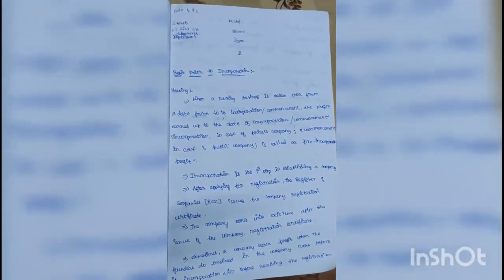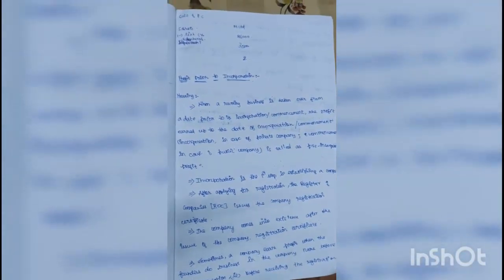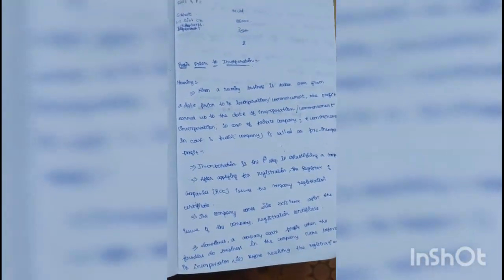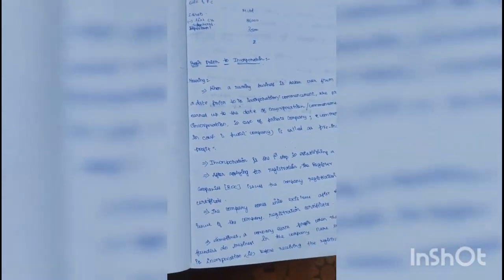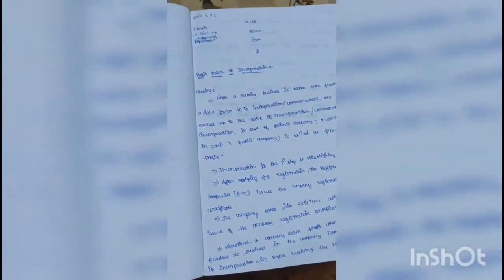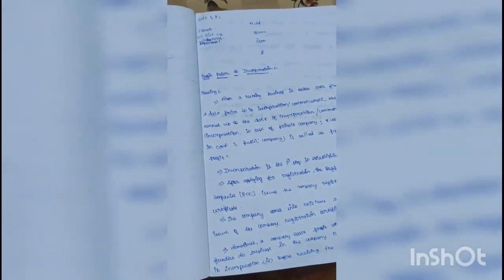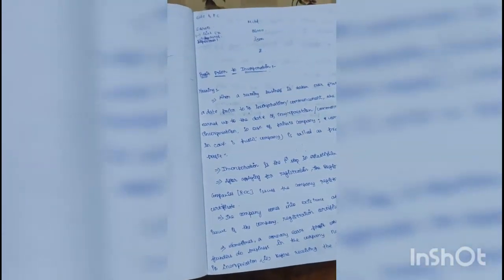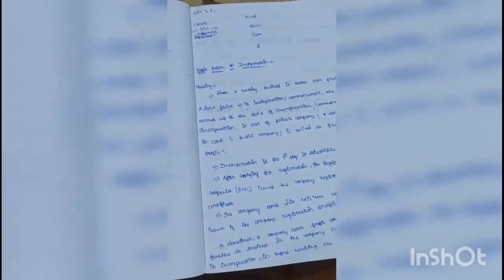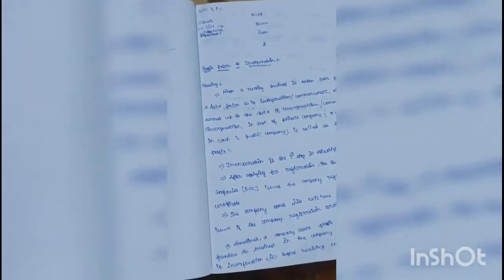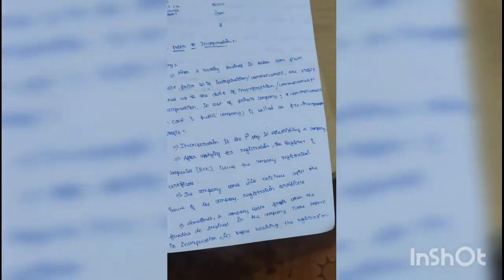Let's discuss the meaning of profit prior to incorporation. When a running business is taken over, the profit earned from that date up to the date of incorporation or commencement of business, in the case of a private company, is known as pre-incorporation profit.